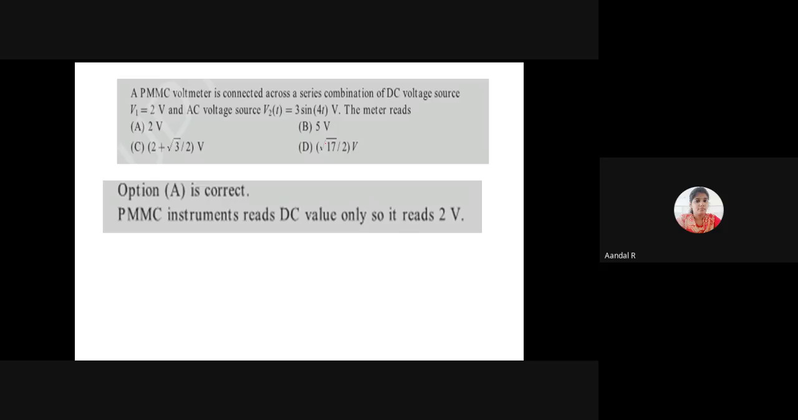In one of the previous problems, I had given one AC value. That AC value was measured by three different meters. The first meter is the PMMC meter, so I took the consideration that the PMMC meter always reads the